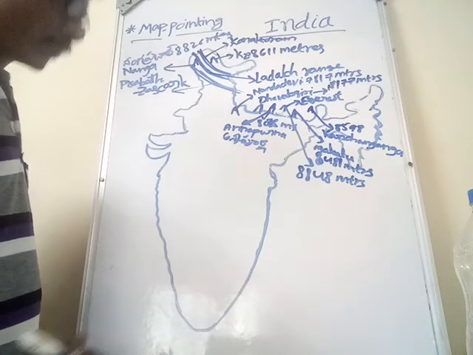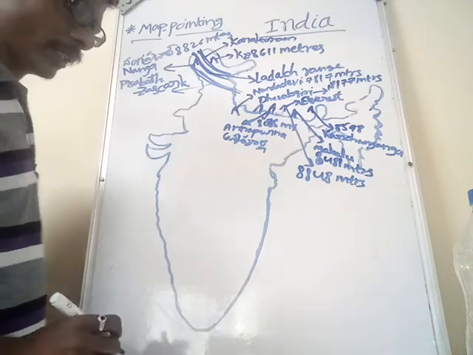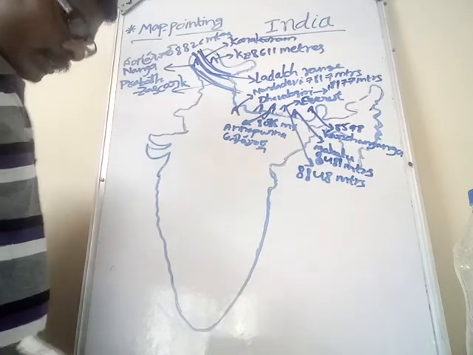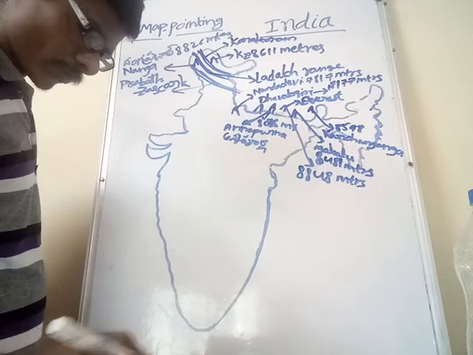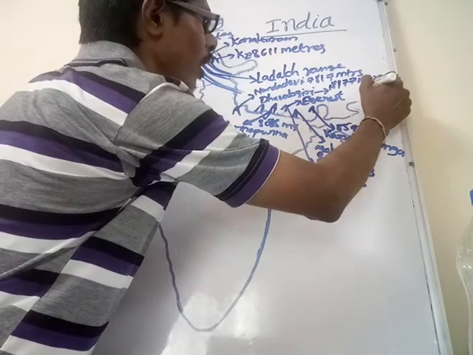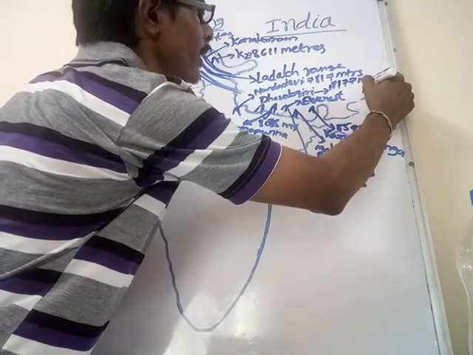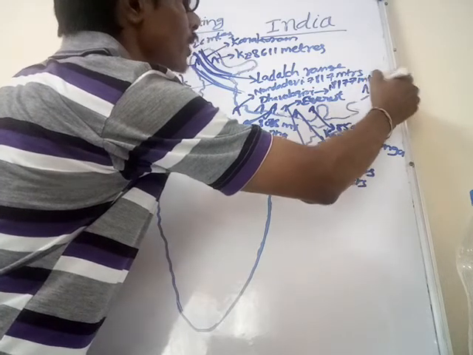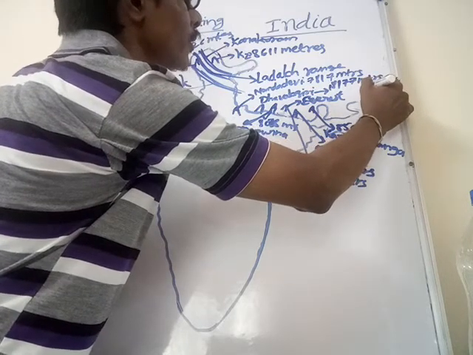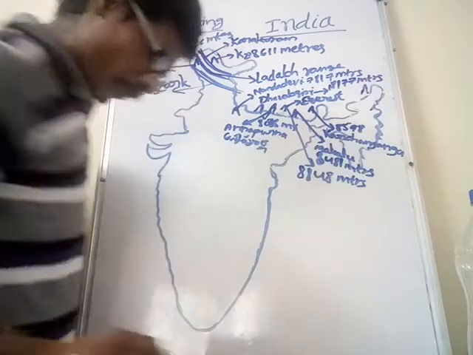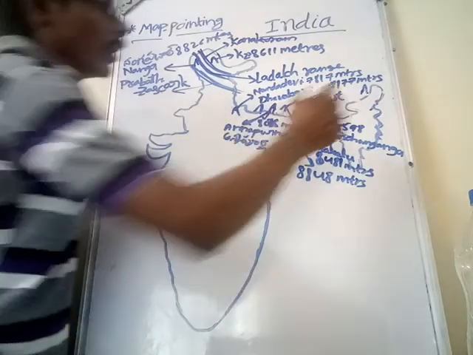Next and last important peak in Himalayas is Namcha Barwa. It is located on the easternmost side of India. What is the height of this Namcha Barwa?